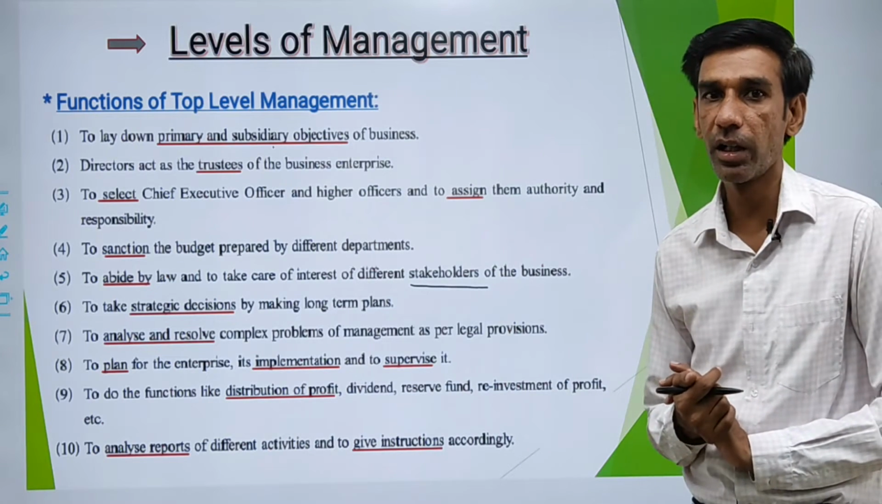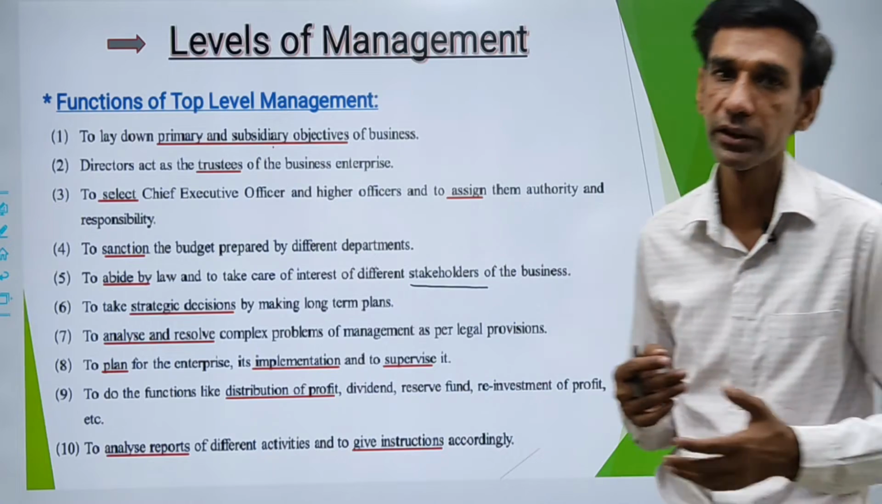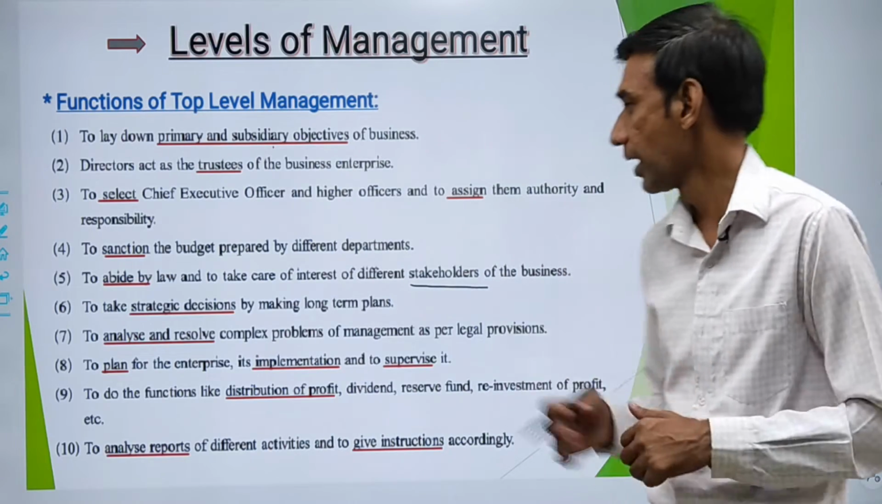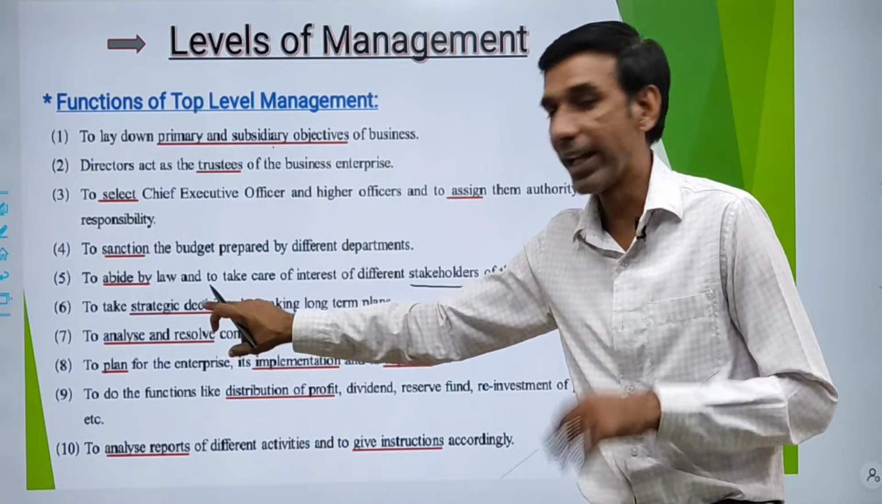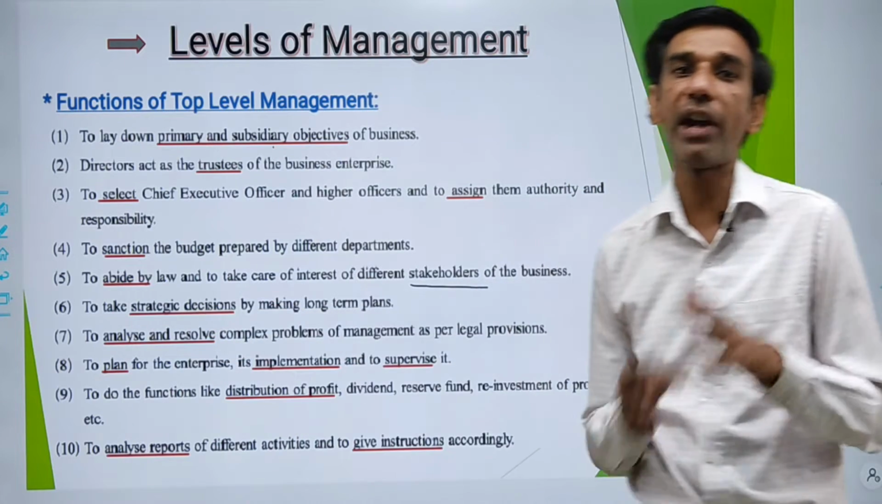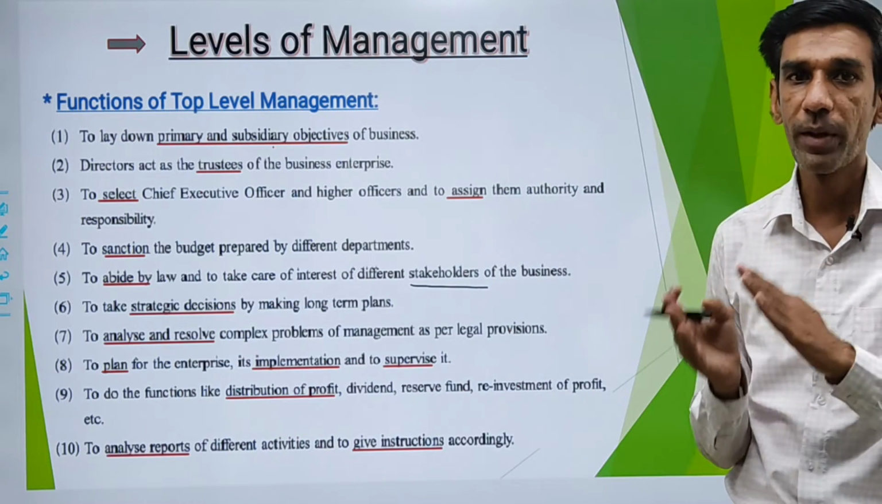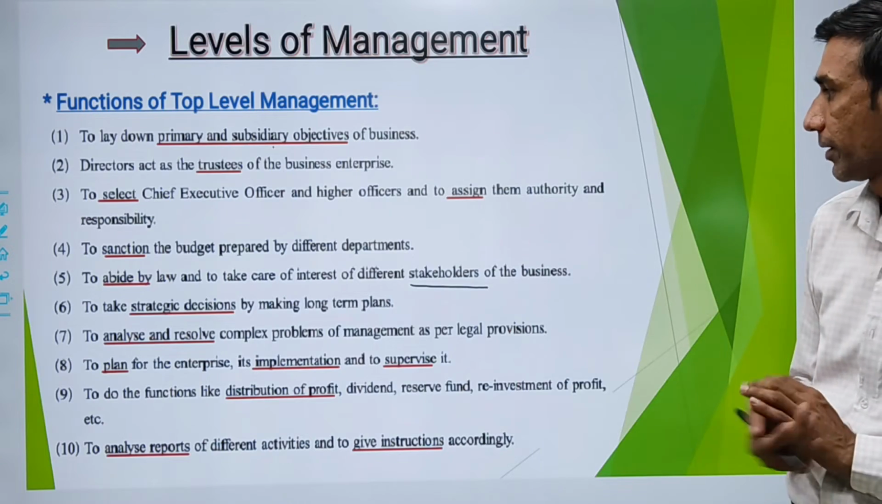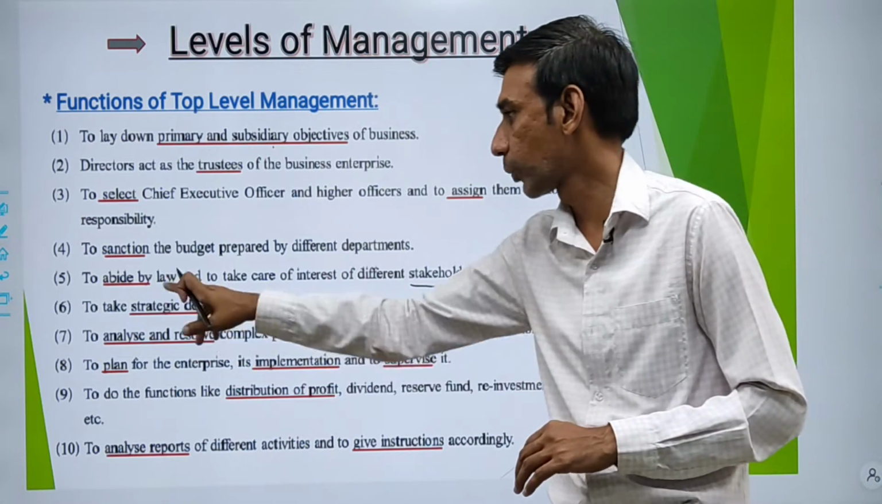Next is the sixth point, to take strategic decisions by making long-term plans. Strategic decisions are mostly connected with your competitors, with time, circumstances. Accordingly, whenever the need arises, they need to take strategic decisions. So the top level has to take strategic decisions while making long-term plans. That was point number 6.